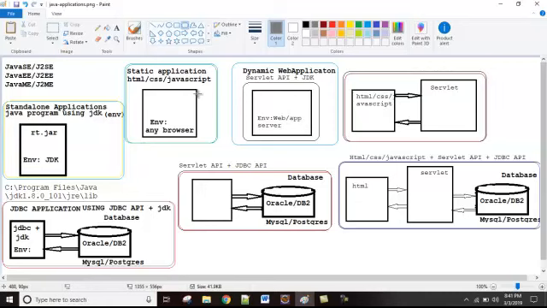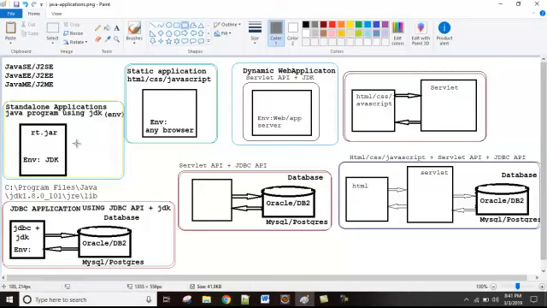Then we have another application called static applications. These applications can be developed using HTML, CSS, JavaScript. We can also call HTML, CSS, JavaScript front-end technologies, right?